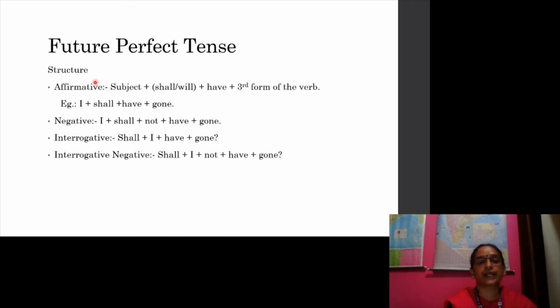Future perfect tense structure. In affirmative sentence, subject plus shall or will plus have plus third form of the verb. Example, I shall have gone. In negative sentence, I shall not have gone. In interrogative, shall I have gone? In interrogative negative, shall I not have gone?